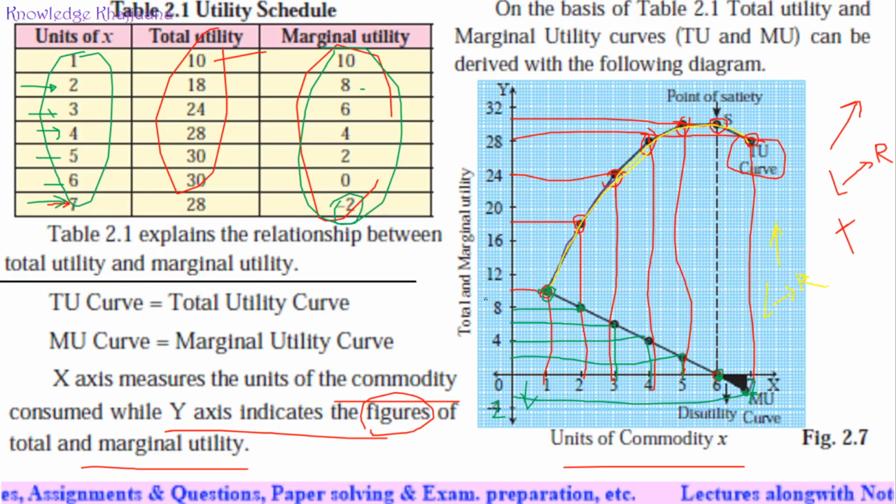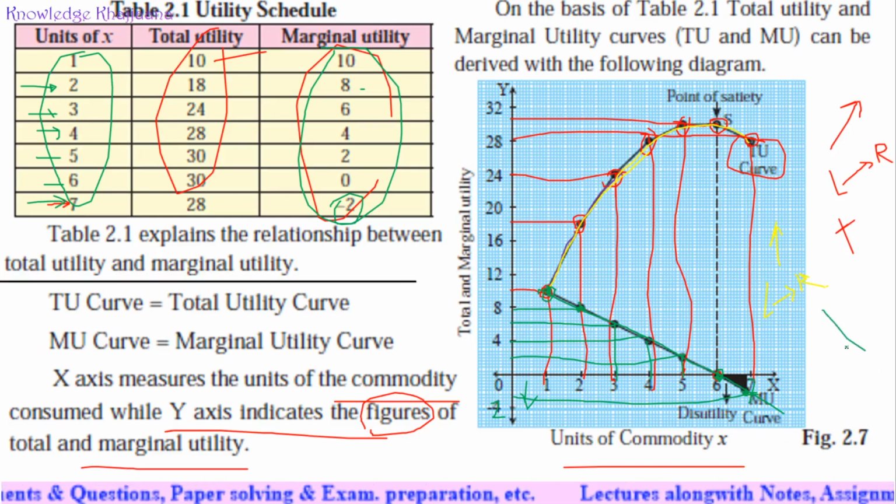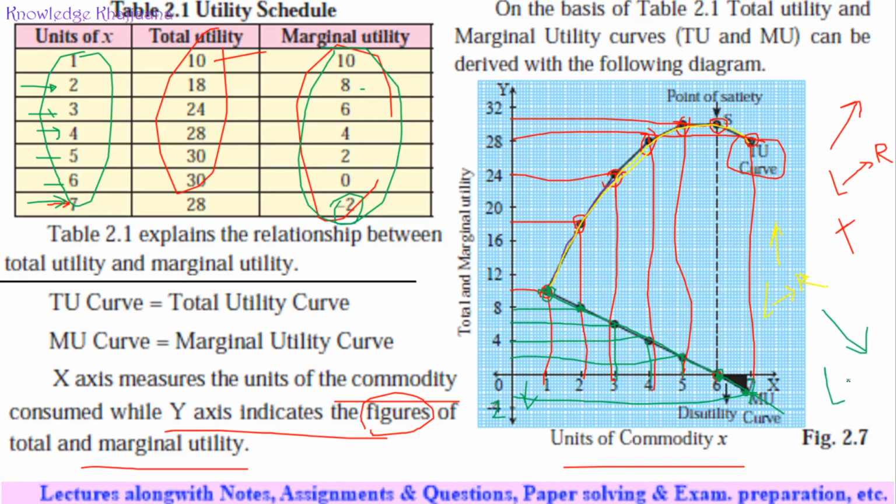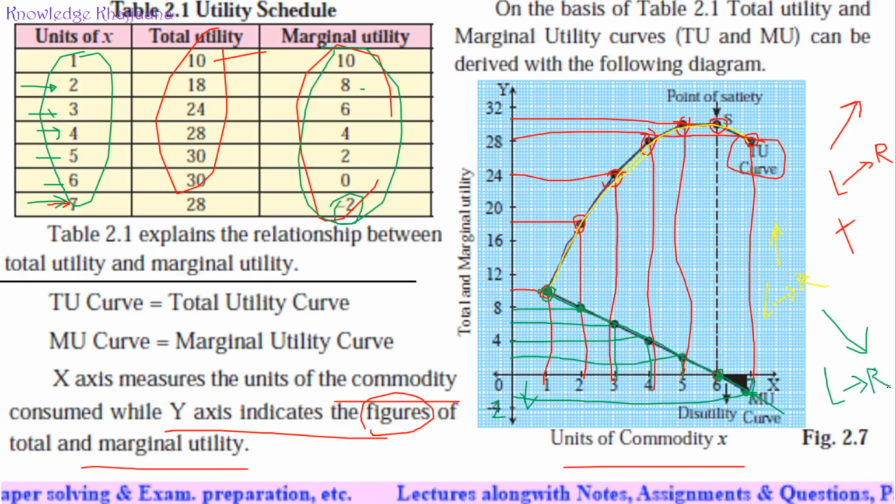If we draw a curve, a graph, how is it shown? The curve or graph of marginal utility is downward sloping, from left to right. Why?